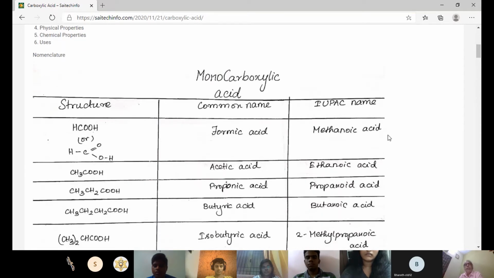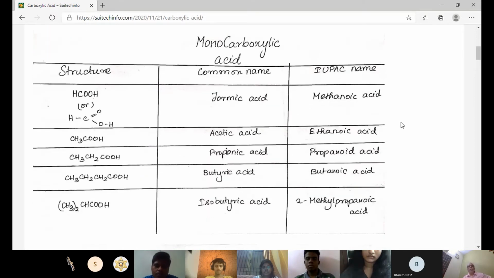First, here are the structures of monocarboxylic acids. First, common name formic acid, IUPAC name methanoic acid, and here is the structure. Second is acetic acid, common name, and ethanoic acid, IUPAC name. Here is the structure CH3COOH. And the third one is CH3CH2COOH.